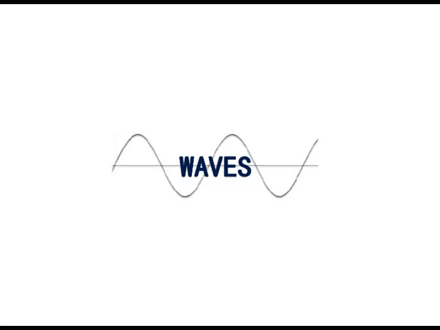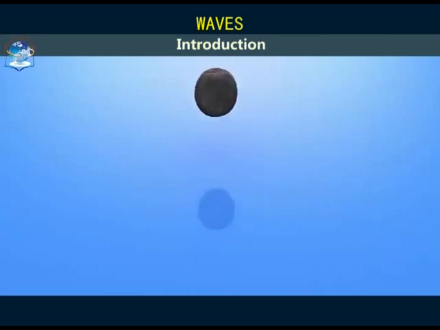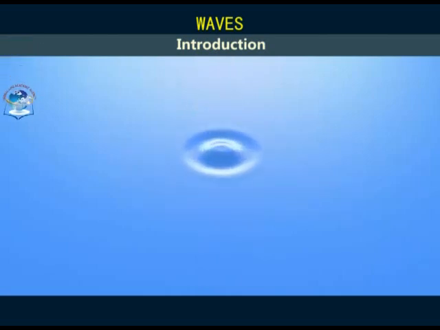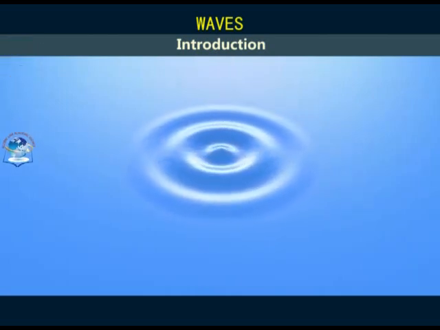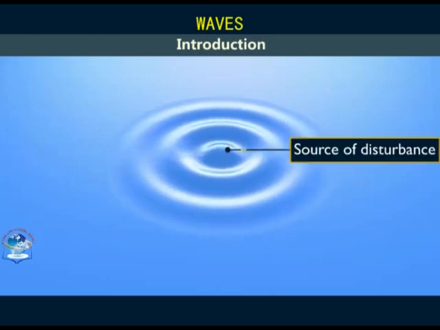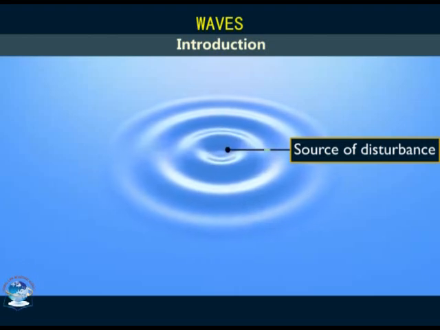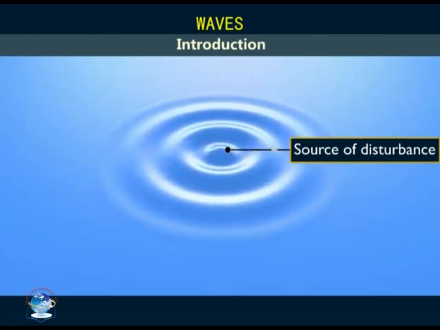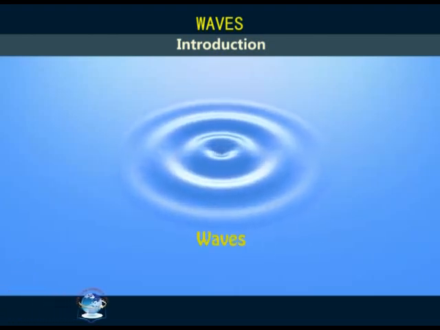Chapter 8: Waves. Now, when a stone is dropped in a pool of still water, ripples are created on the water surface. These ripples form concentric circular rings around the source of disturbance and spread outward along the surface. These ripples are called waves.